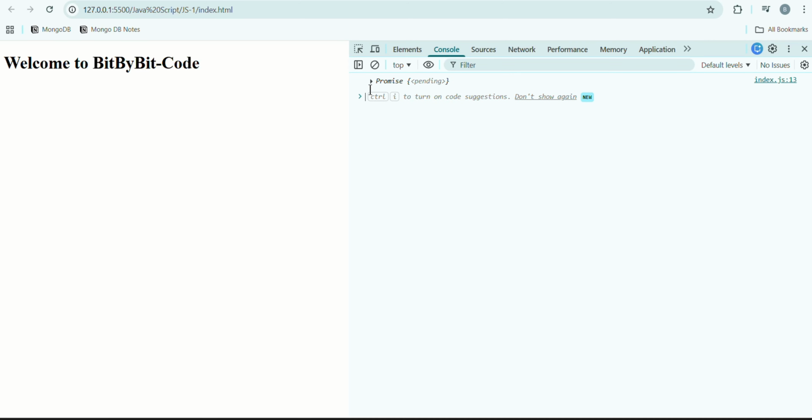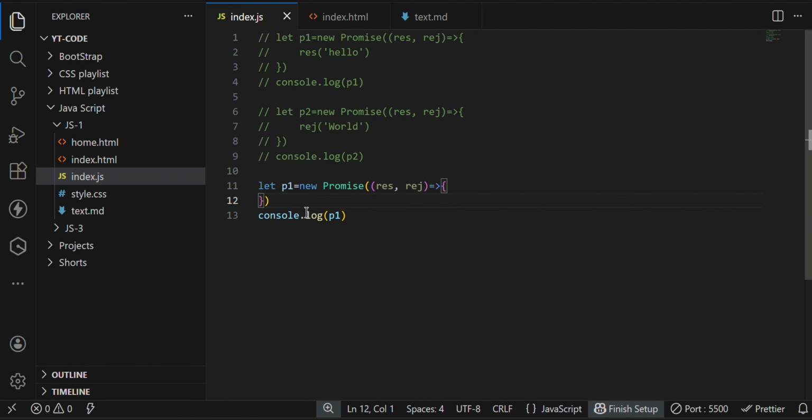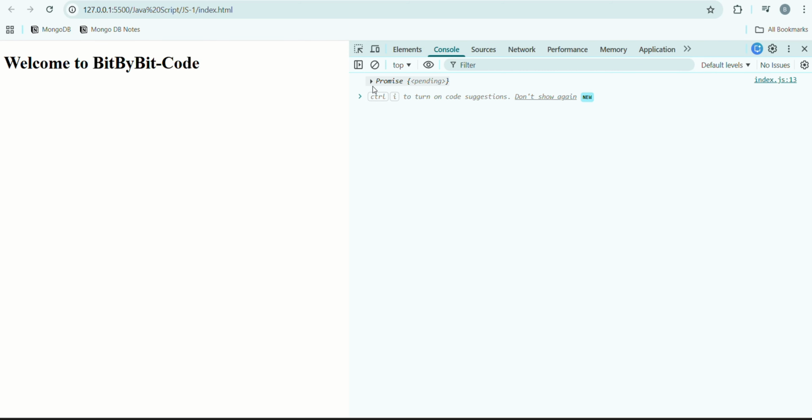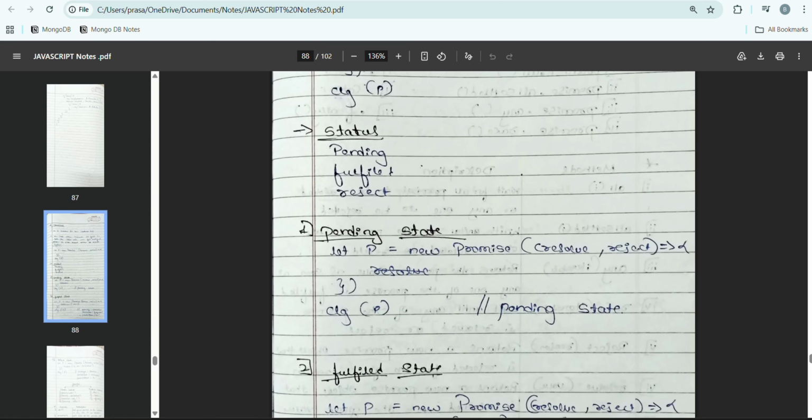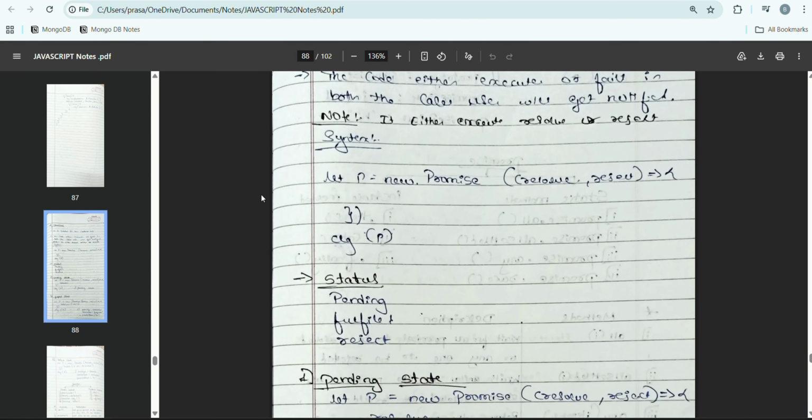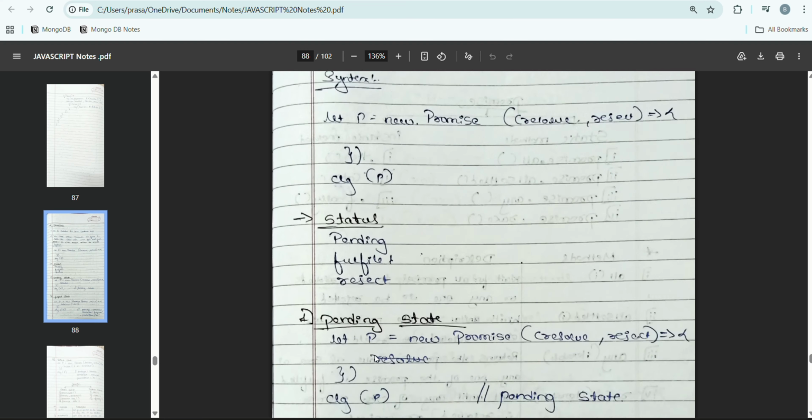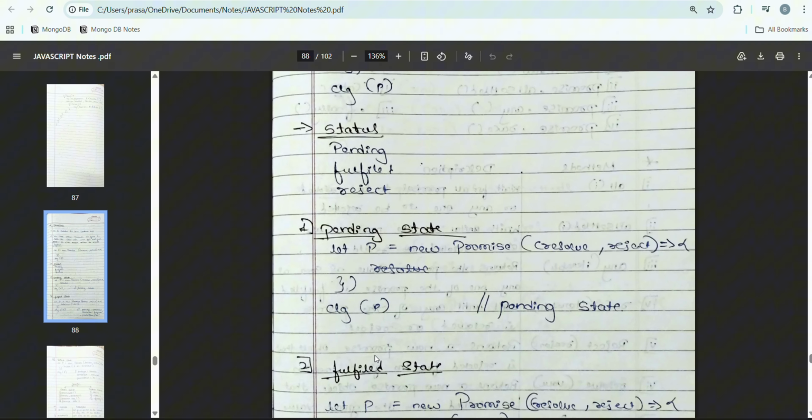Now if I don't write anything inside and it is empty, p1 is equal to new Promise with resolve or reject, console.log of p1, and if I open this you can see promise state is pending. I told you clearly that promises have three states: pending, fulfilled, and rejected. So these are the states we have learned properly.